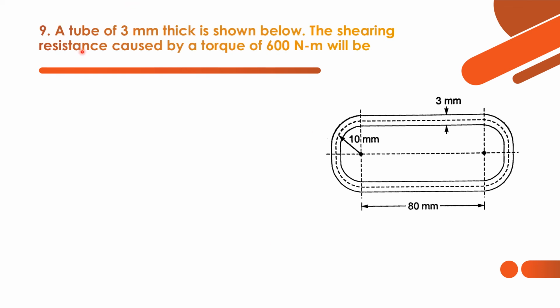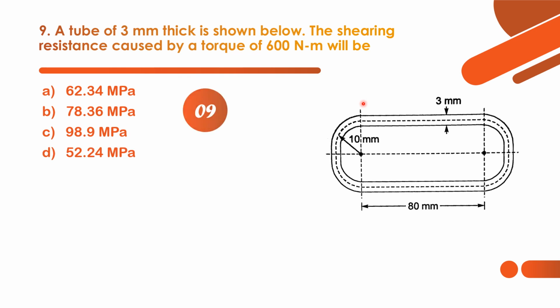This question is based on a thin tube. A tube of 3 mm thickness is shown below. So this is a tube having 3 mm thickness, and the shearing resistance caused by a torque of 600 Newton meter will be. Here we have to find the shearing resistance of the thin walled tubes.